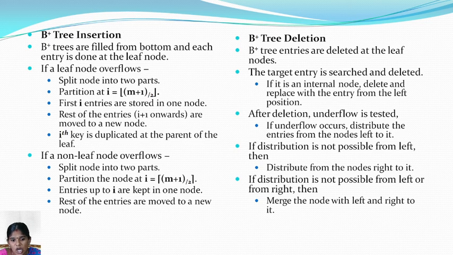Next, if a non-leaf node overflows, that is, a parent or intermediate node, it is split into 2 parts and partitioned at i equal to (m plus 1) divided by 2. So the entries up to i are kept in one node and the rest of the keys move to the new node. That is insertion. Next, deletion means we have to search for the data.